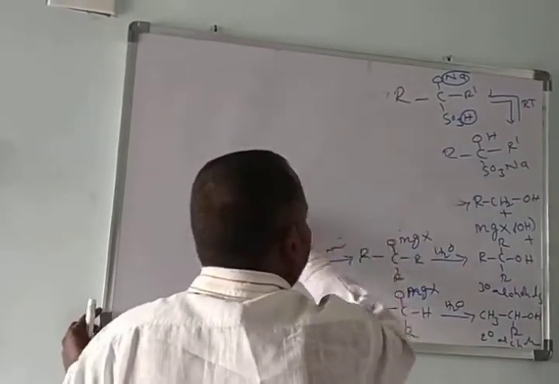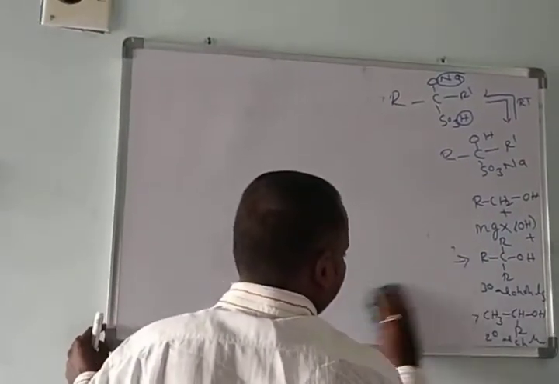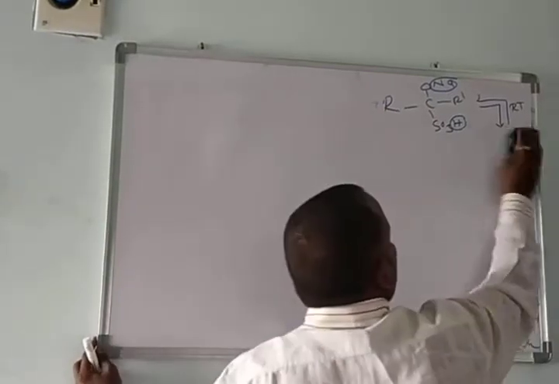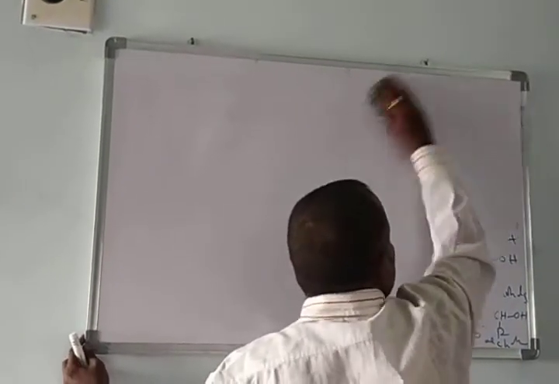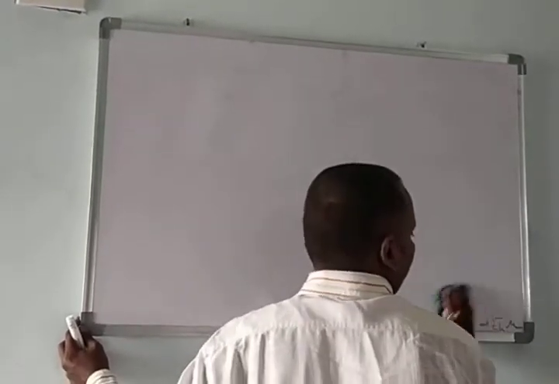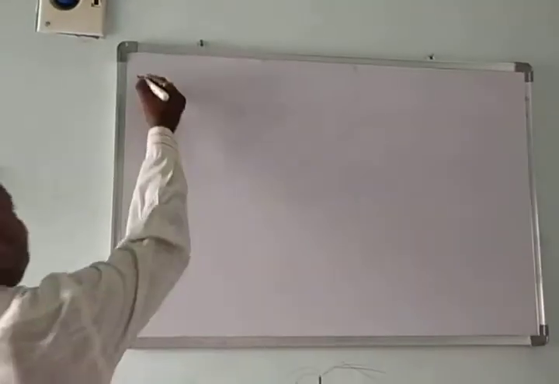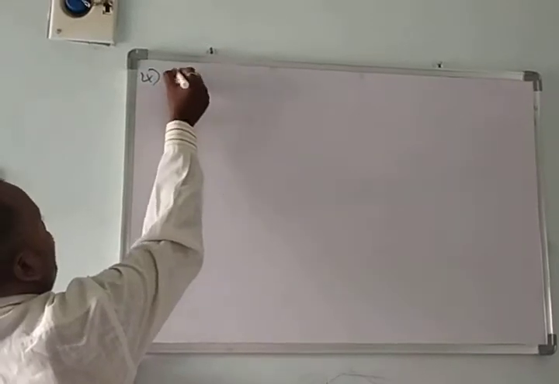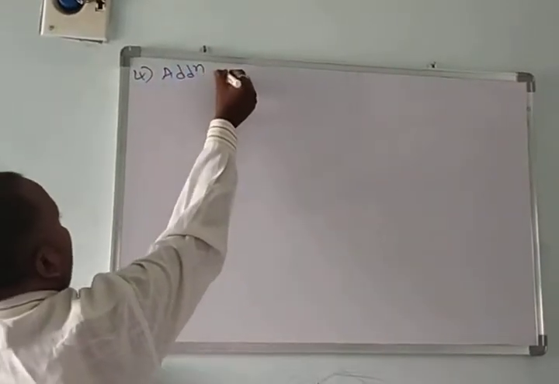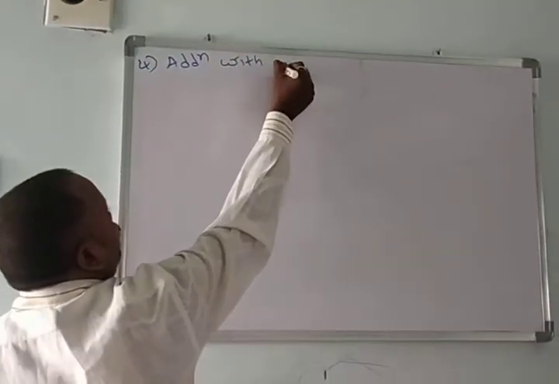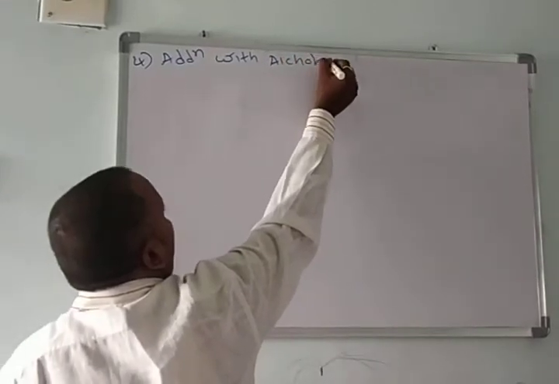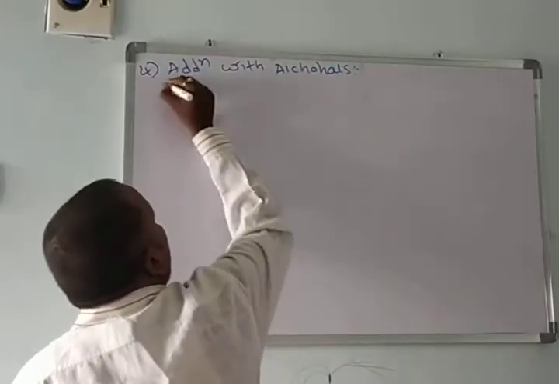Okay, addition with alcohols. When an aldehyde or ketone undergoes addition with an alcohol, it first forms hemiacetals, and finally forms acetals. Okay, see those. Addition with alcohols.